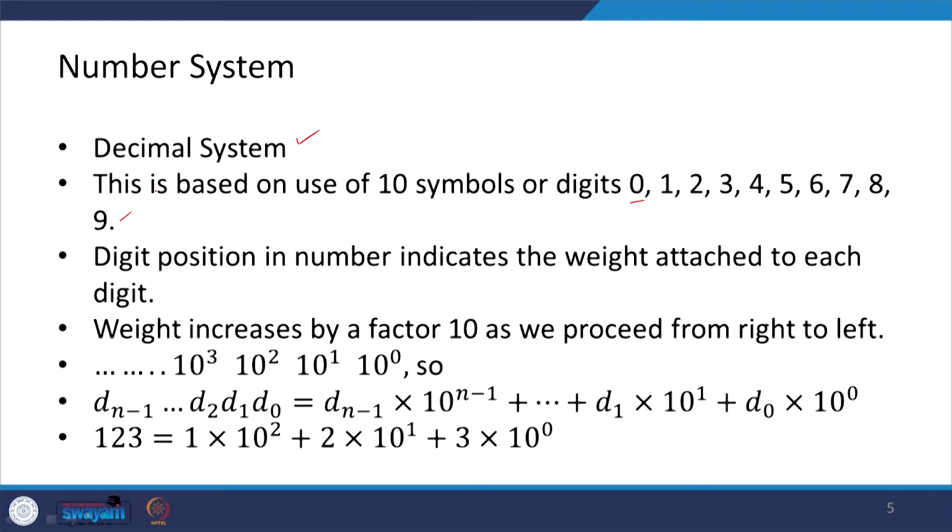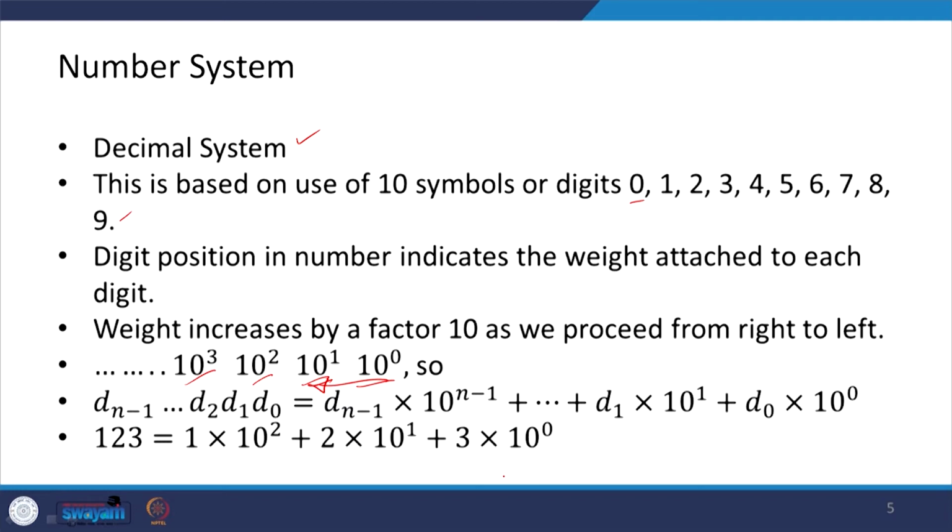This weight increases by a factor of 10 as we proceed from right to left. So, this is how the weights are attached: 10 to the power 0, 10 to the power 1, 10 to the power 2, 10 to the power 3, increasing as we move from right to left.